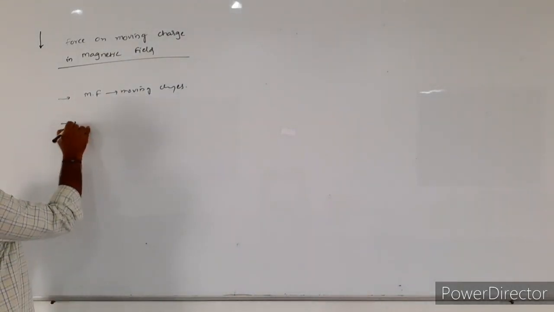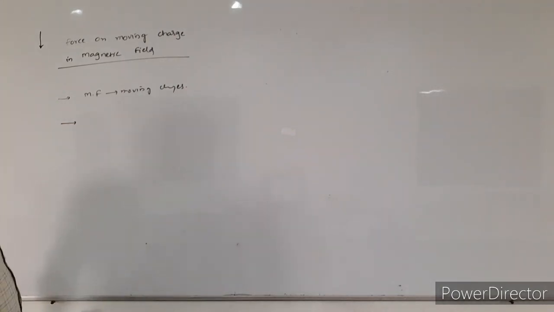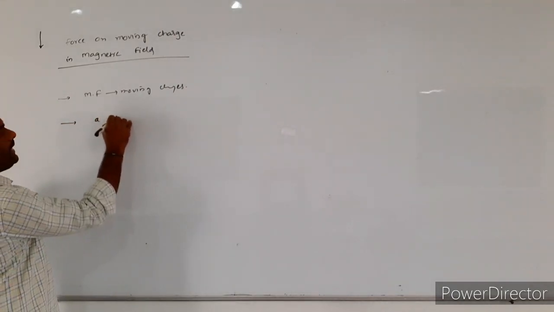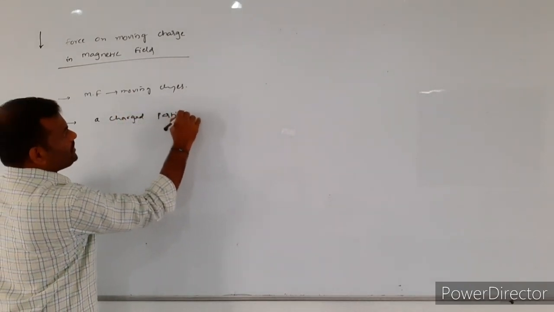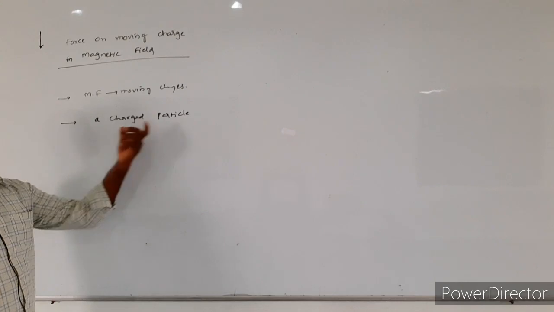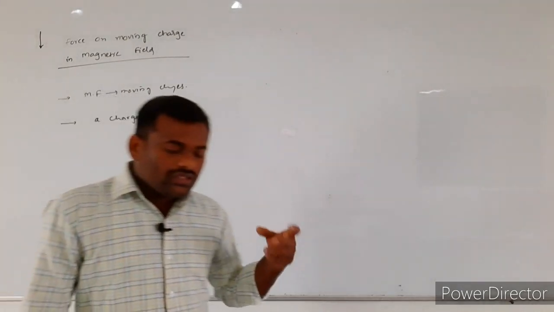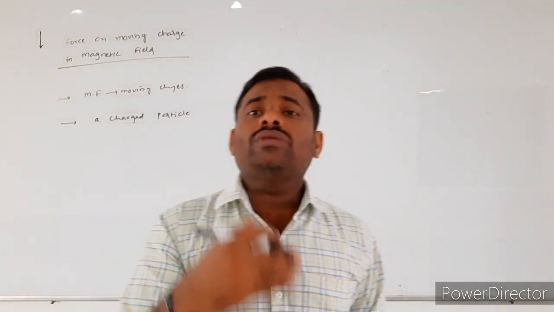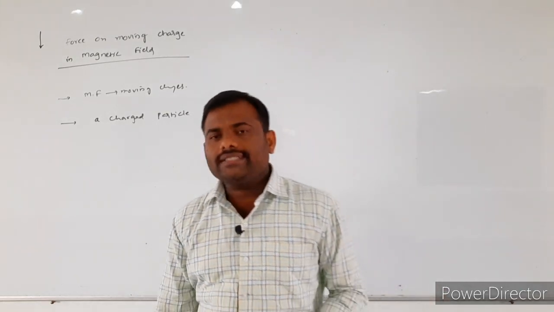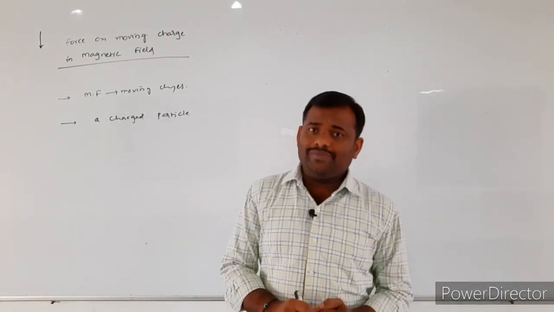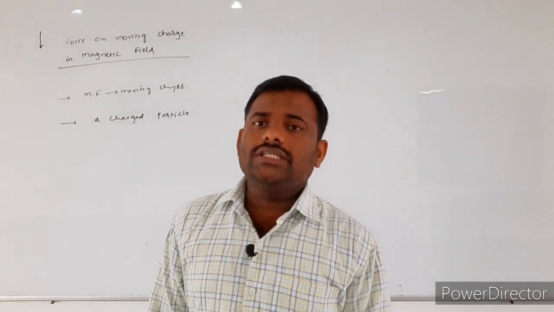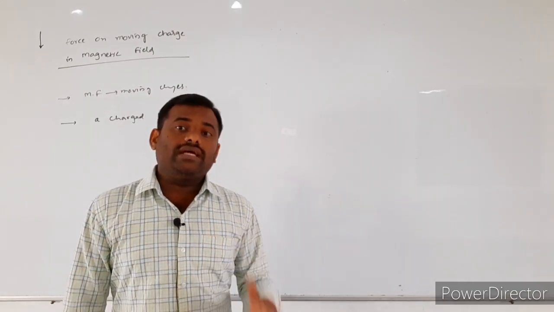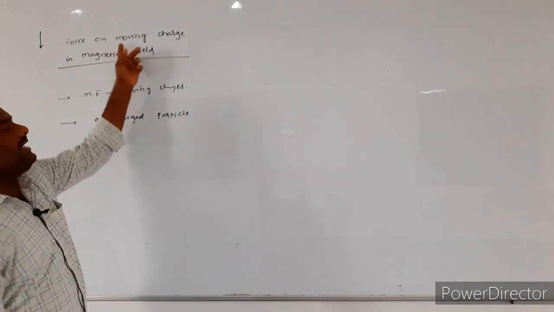Into that magnetic field region, a charged particle was entered. So the charged particle entering the magnetic field is whatever charged particle we are assuming, and that charged particle will already be in motion. That means which type of charge do we consider here?